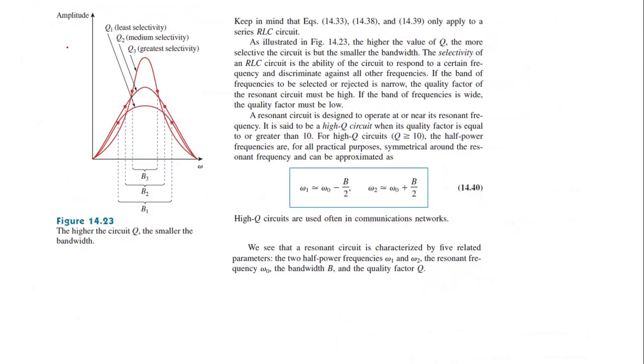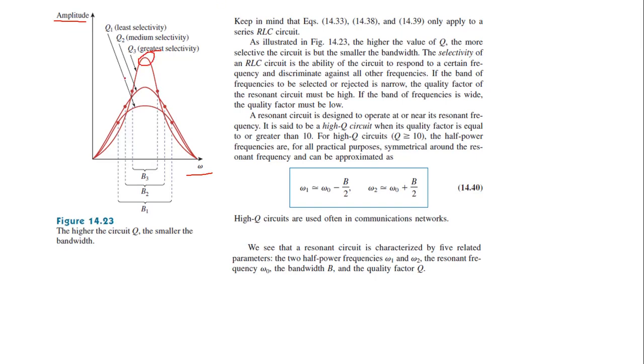Now, this is the series resonant curve. Depending upon the value of Q, you will get different shapes of this resonant curve. You can see that again, x-axis is omega, y-axis is amplitude. So we know that Q is a factor called the quality factor. It determines how sharp the resonant peak will be.